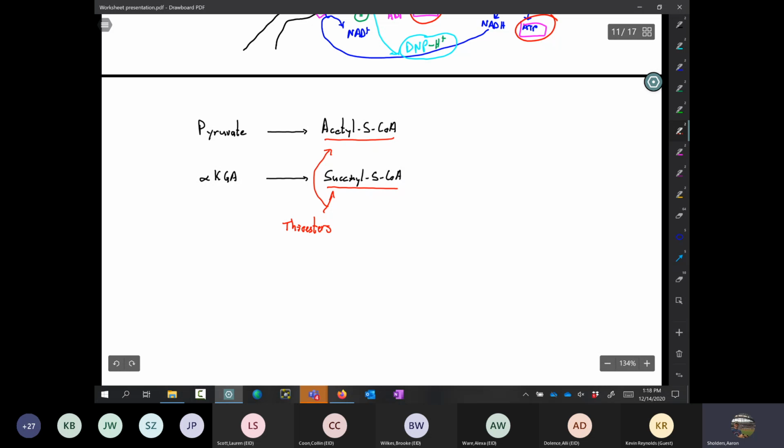So this thioester, let's deal with the bottom one first because it's probably the easiest and most straightforward. This is going to be converted to succinate.